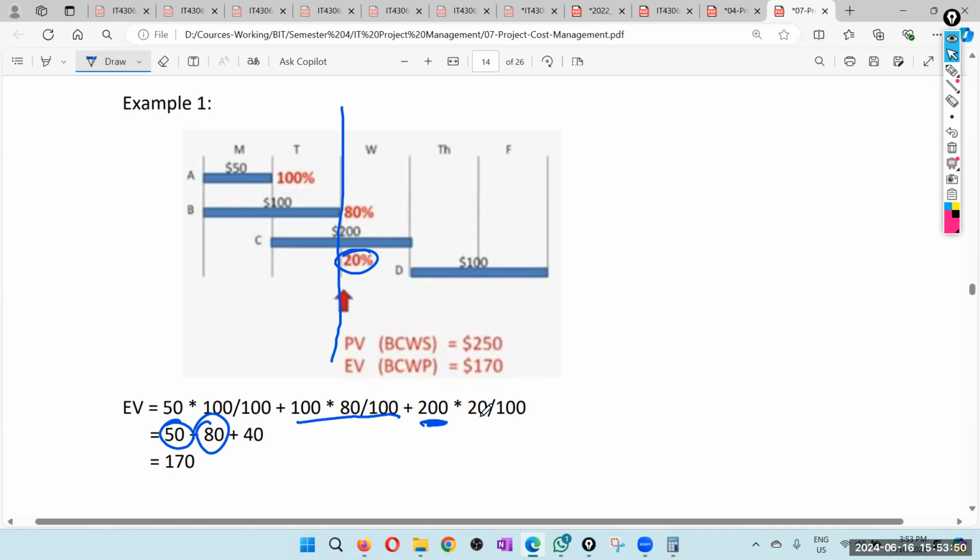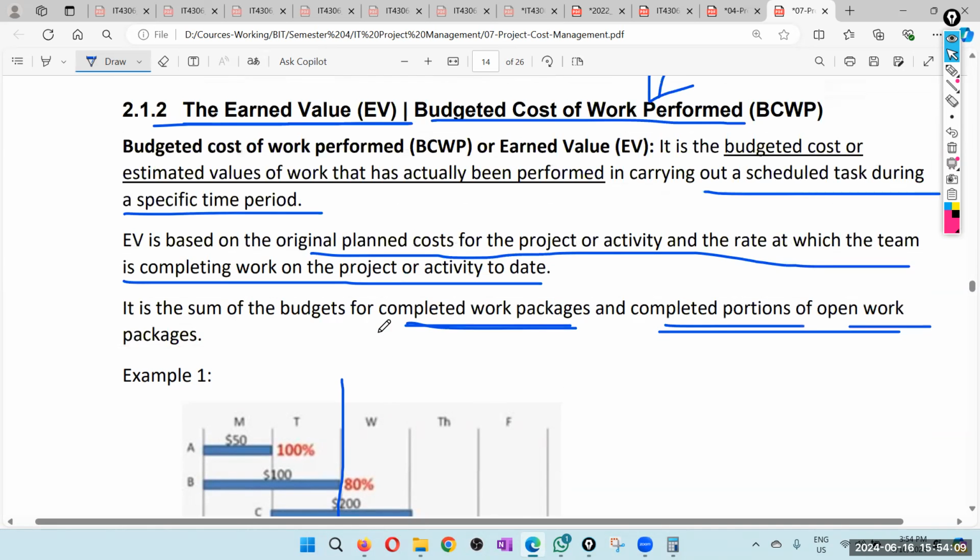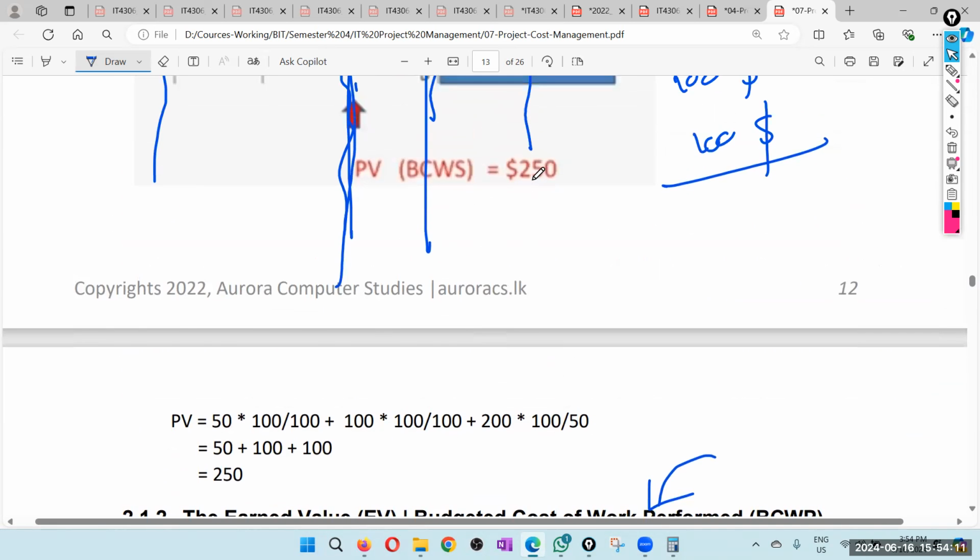So therefore, it is not 50%. In planned value, we took it as 50%. But in earned value, we take the actual percentage, 20%. So that is $40. So therefore, the earned value is $170. So you can clearly see that the planned value at the end of the second day is $250.